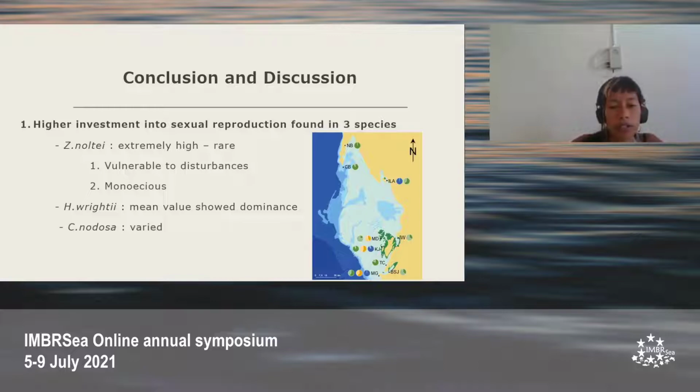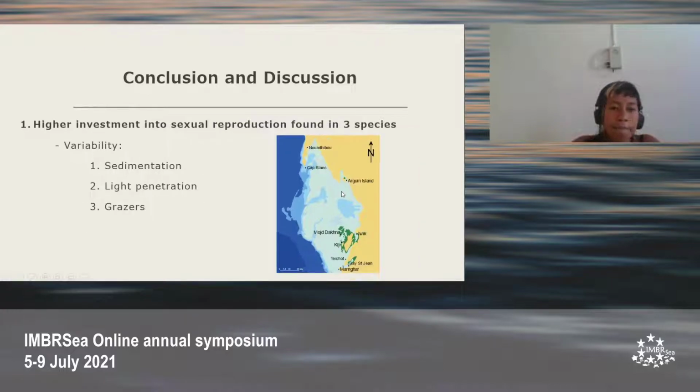For Allelic Richness, the mean value also showed that there's a dominance in sexual reproduction, and for Seagrass and meadows, it was varied with these populations, here showing more vegetative or more clonal propagation. A possible explanation for some of the variability that we can see in these populations is the sediment conditions, which is very important for the success of germination of seeds in seagrass.